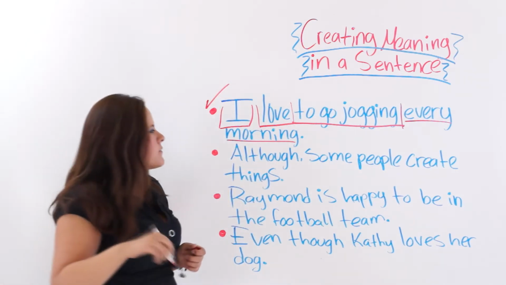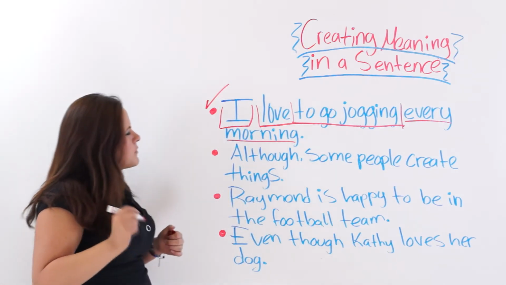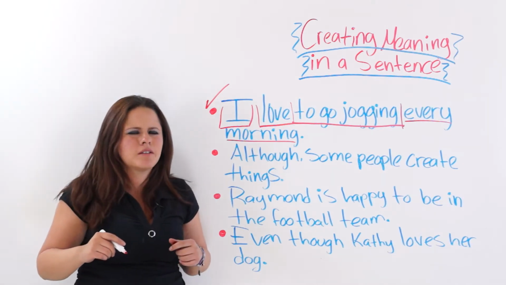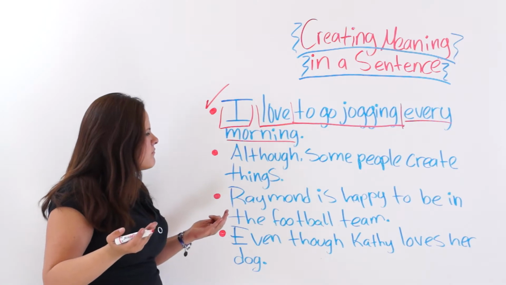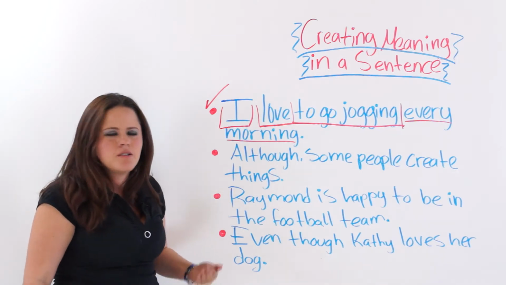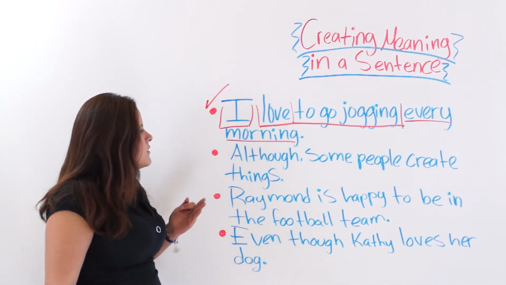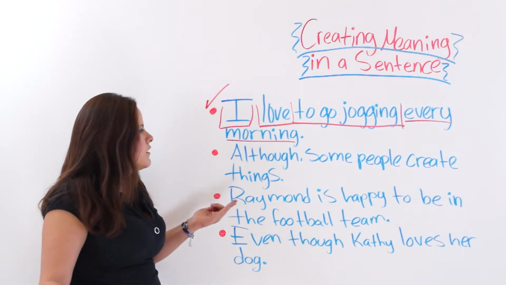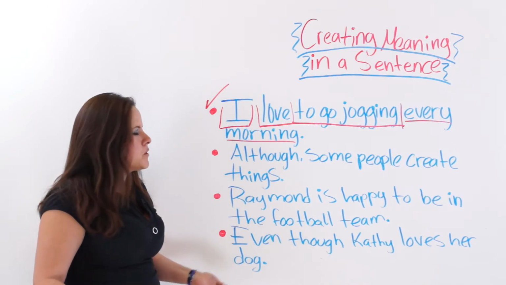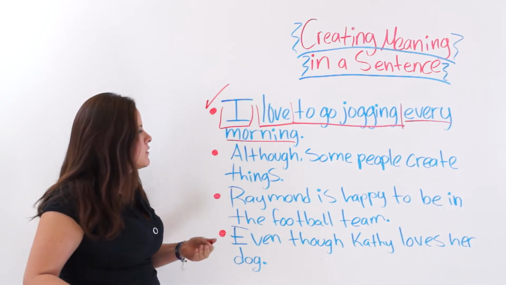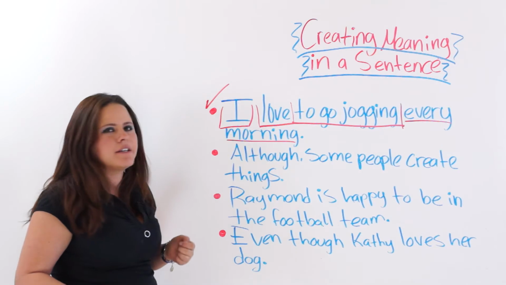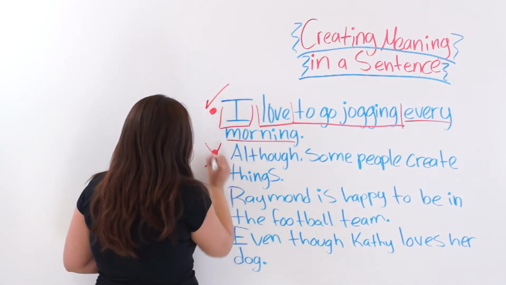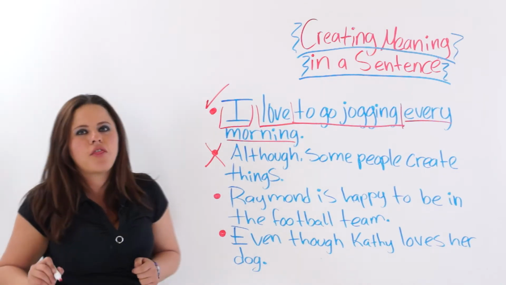All right, the next one says, although some people create things. It doesn't make sense, right? You need a clear complement. You could say, the creative company was sued, although some people still create things. All right? So this is not a sentence. This is a vague thought.